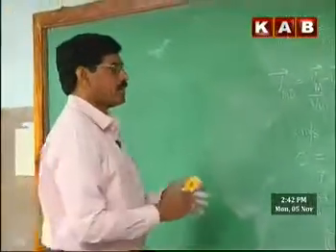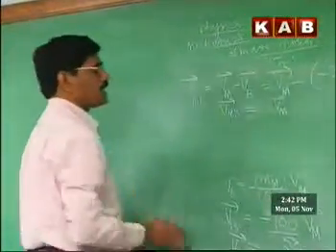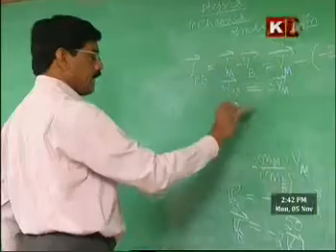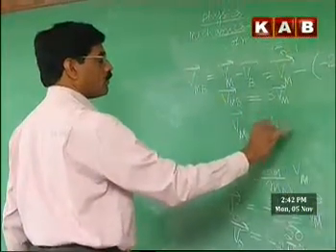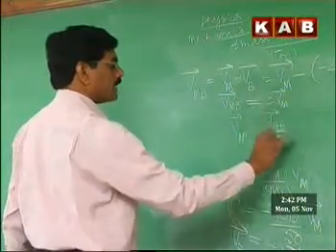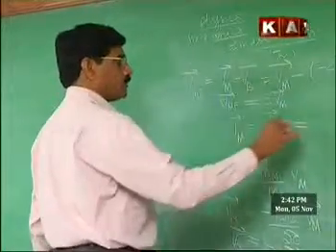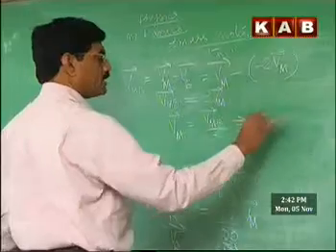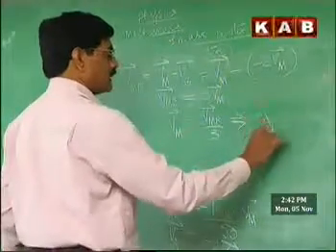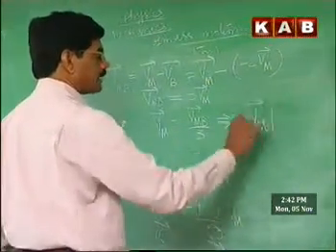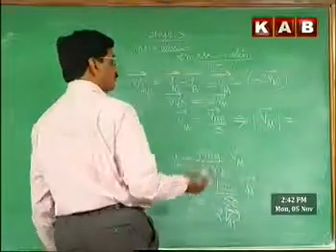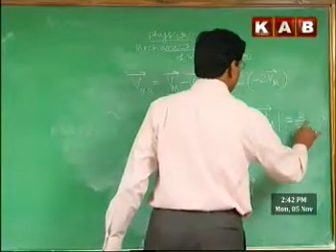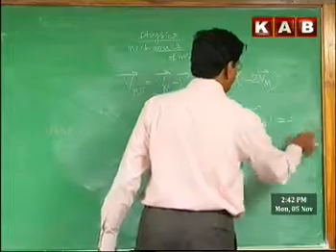Velocity of the man: actual velocity of the man Vm is equal to Vmb by 3, that is equal to 2 by 3 in magnitude. That implies the velocity of the man as seen by the shore, relative to the shore, is 2 by 3 meters per second.